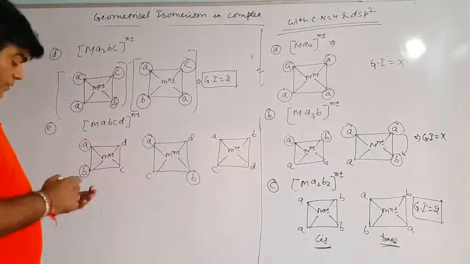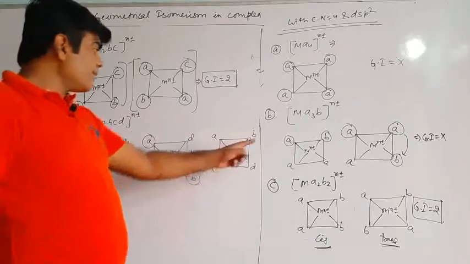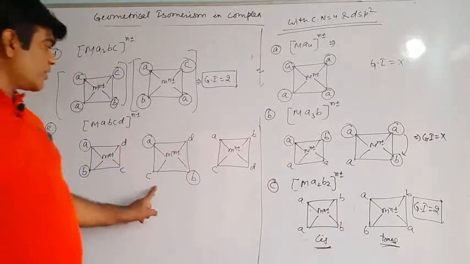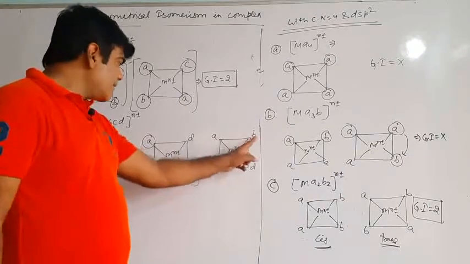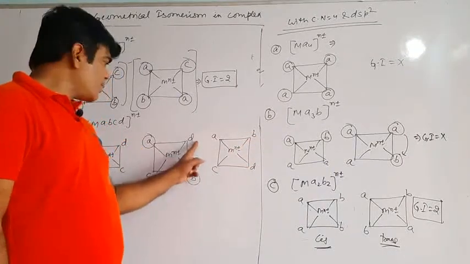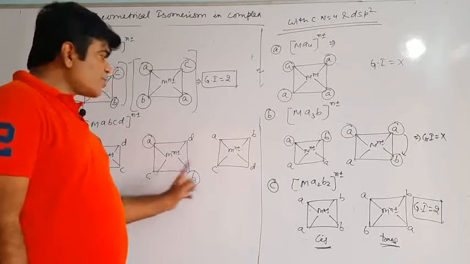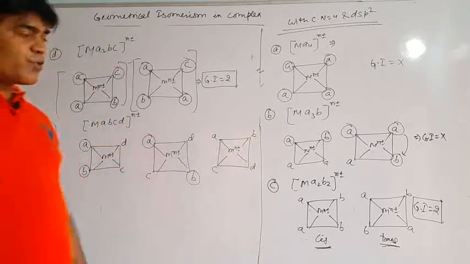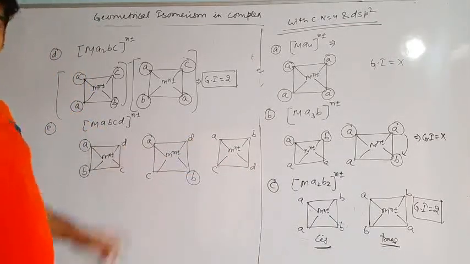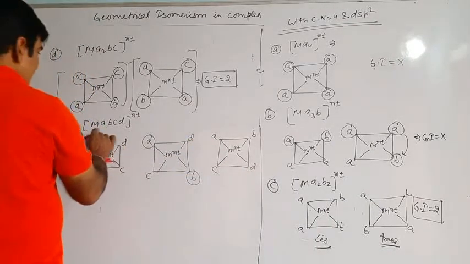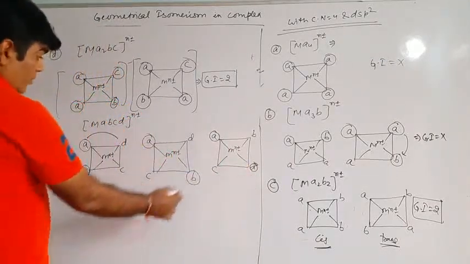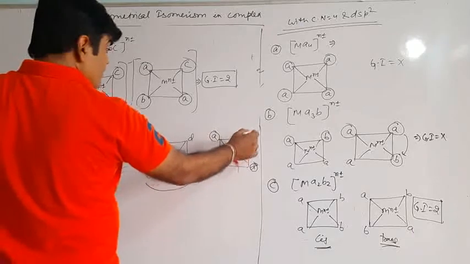Now see, B and C are trans to each other, B and D are cis to each other, but B and C are trans. A and D are cis to each other. So over here, this is cis, this is trans. This is cis, this is trans.